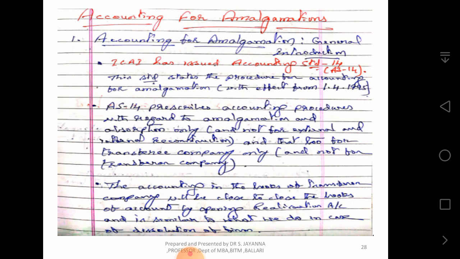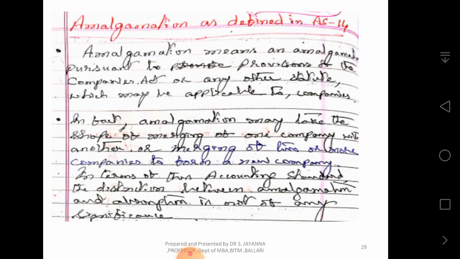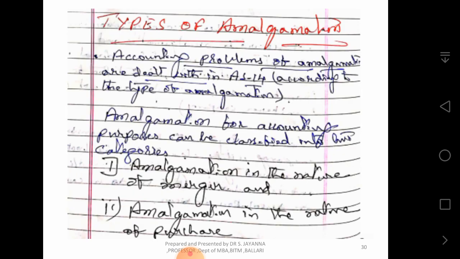It is not for external and internal reconstruction, and that too for transferee company only and not for transferor company. Transferor company means selling company. Okay. The accounting in the books of transferor company will be closed by opening a realization account, which is similar to what we have done in the case of dissolution of firms.